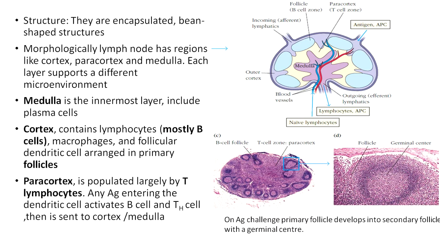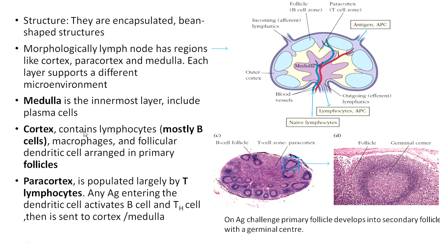Now, structure. We already discussed that these are bean-shaped structures. They are also encapsulated. You can see they are covered by a membrane, so they are called encapsulated. Morphologically, these lymph nodes have regions like the outer cortex, the inner medulla, and in between them a region called the paracortex. Each layer supports a different microenvironment. The medulla is the innermost layer. It includes plasma cells, which are the cells that generate antibodies.